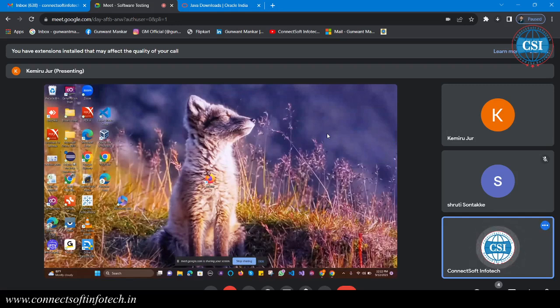because whenever you get the job, you have to do the installation yourself. It means they will not give you the installation or those things. They will provide a documentation, and they will tell you to just install and set up this. So the best practice is that we do the installation by ourselves.